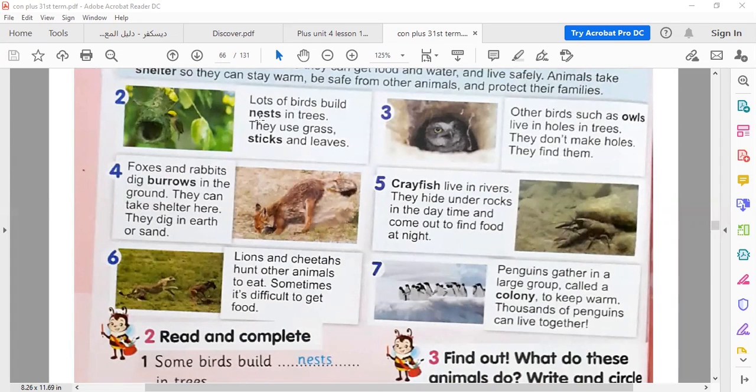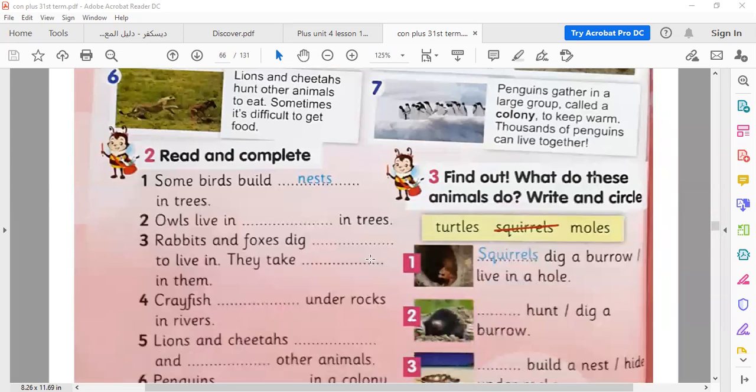The bird lives in a nest. The owl lives in a hole in the tree. The fox and rabbit live in burrows. They dig burrows. Crayfish live under the rocks in rivers. Cheetahs and lions run and hunt. Penguins live in a colony.